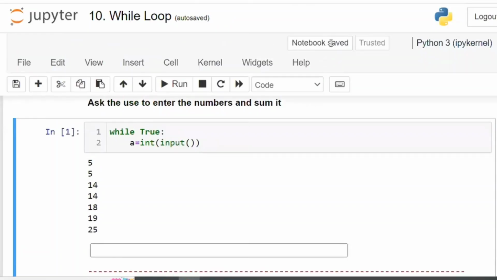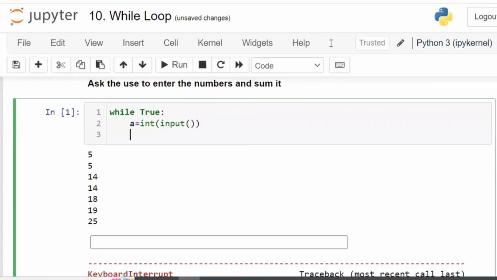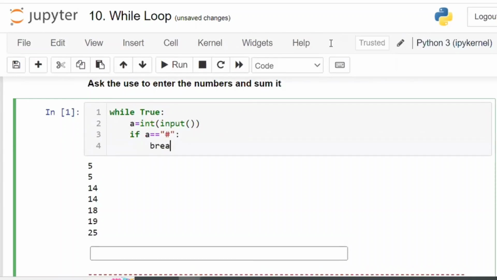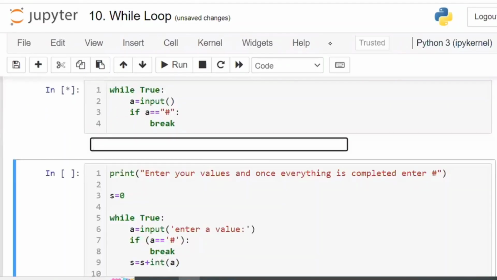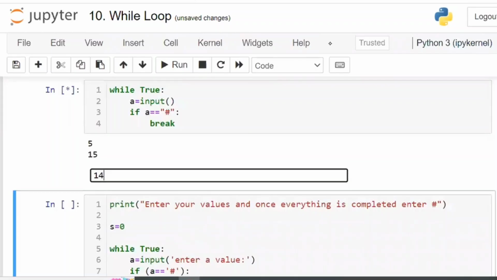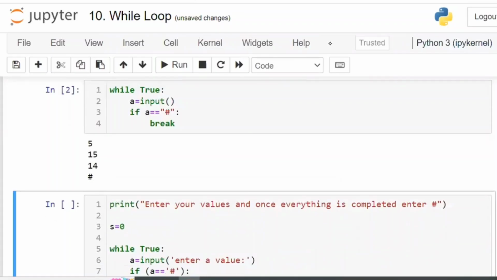Okay. Now here what I'm going to do is change this one. If A is equal to the string hash, you have to use break. This one I will write next. But the problem is, when I enter a hash, it can't be converted to int. That is the reason we have to use the check only up to this point. Now let us see: 5, 15, 14. And whenever I enter the hash, it is going to break.